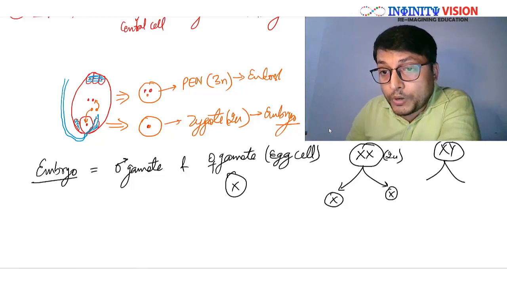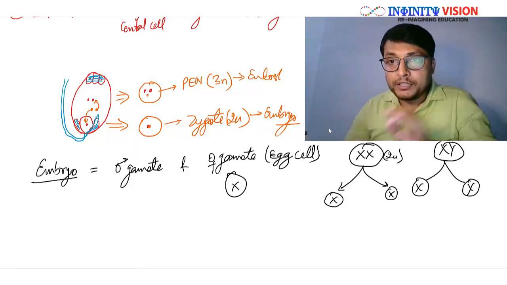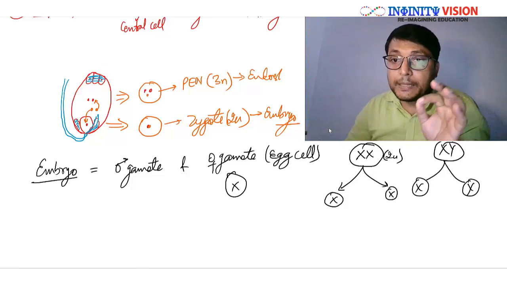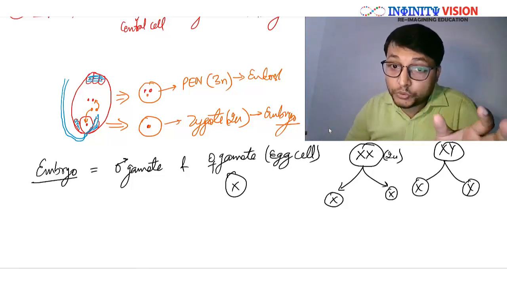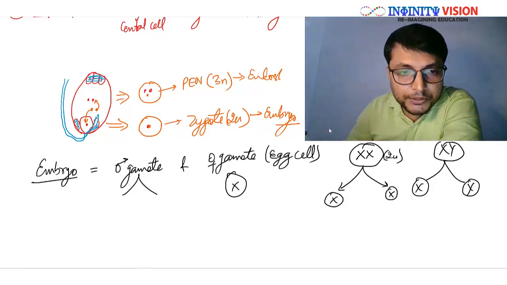So one male gamete may have X chromosome, the other may have Y. So the pollen grains produced by a plant may have X or Y chromosome.